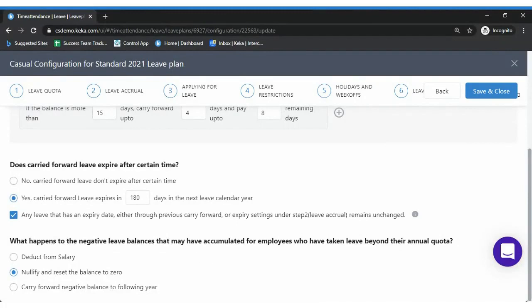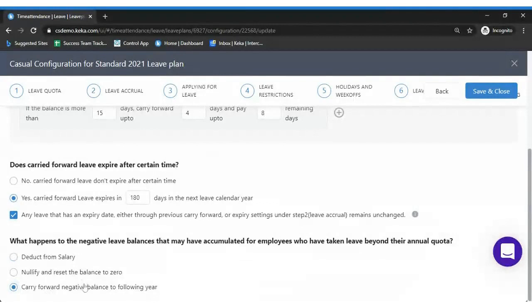So what happens to the negative balance that has accumulated for employees who have taken leave beyond their annual quota? Let's assume there are a few cases where employees would be having negative balance in their leave quota at the end of the year. What do you want to do with that negative balance? Definitely I would suggest you nullify and reset the balance to zero. Though the balance is -5 or -20, the leaves would be nullified and reset to zero. If you want to deduct from the salary, which is a really harsh case, you can go with that option in case your policy says that,